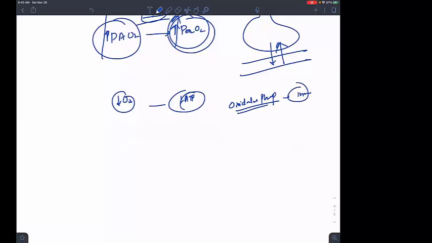And we know we have a group of complexes, and complex 4 is the place where you have that oxygen acceptor, that electron acceptor, present in cytochrome 4. Now if you have a less amount of oxygen, there is a defective oxidative phosphorylation that will finally lead to a decrease in ATP synthesis.